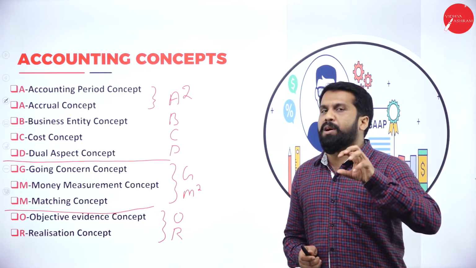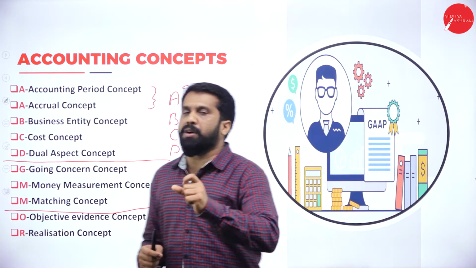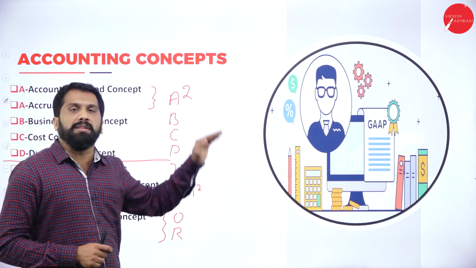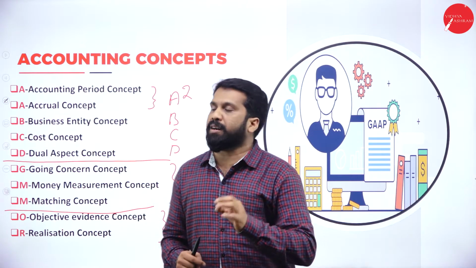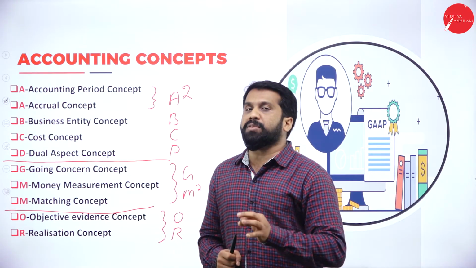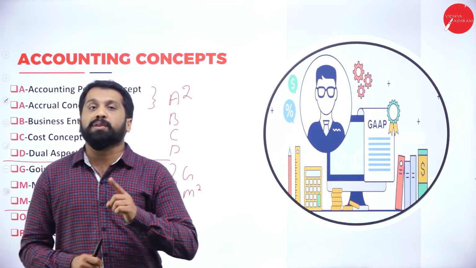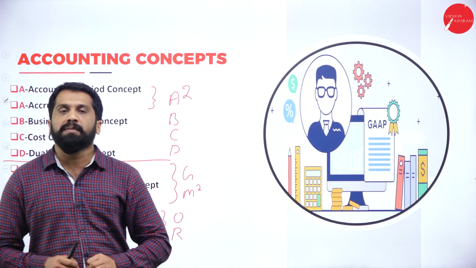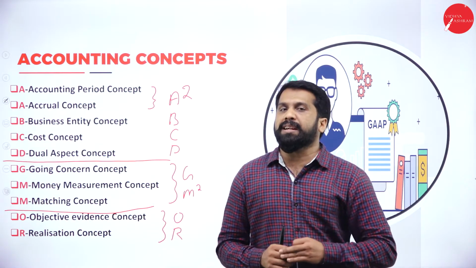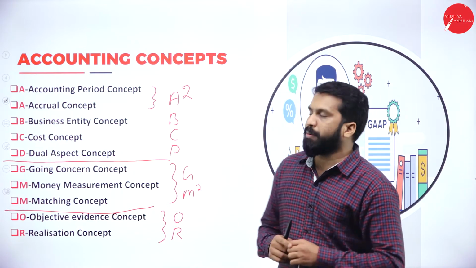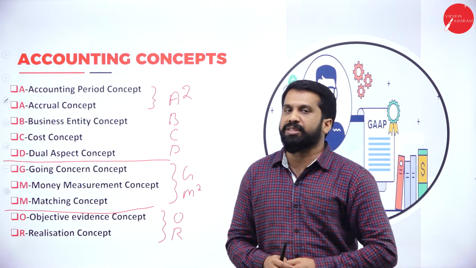Now I'll give you a small introduction about each concept. I won't take much time, just one small introduction and one example for all 10 concepts. Why? Because in your examination, you can expect a 15-mark question on this: what are the accounting principles? You have to explain the principle, along with that, concepts as well as conventions. All put together, it will come for 15 marks. Individually, you can expect 10 marks for accounting concepts or 5 marks for accounting conventions. But the question will definitely be there.